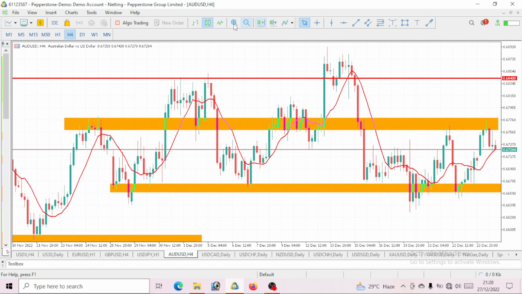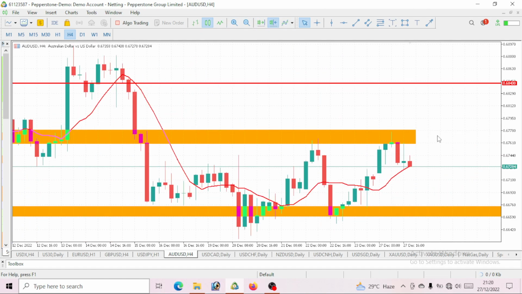Now that this price has tapped our resistance level, you see at first it went up to this resistance level, right? Then we saw it came down to our support level, and then again price rose up and hit our resistance level. What do we expect? We are expecting a drop again to this support level. So this is one of the reasons why on AUD USD I would be speculating a bearish move. I would want to see it drop to hit this support level or close to it.